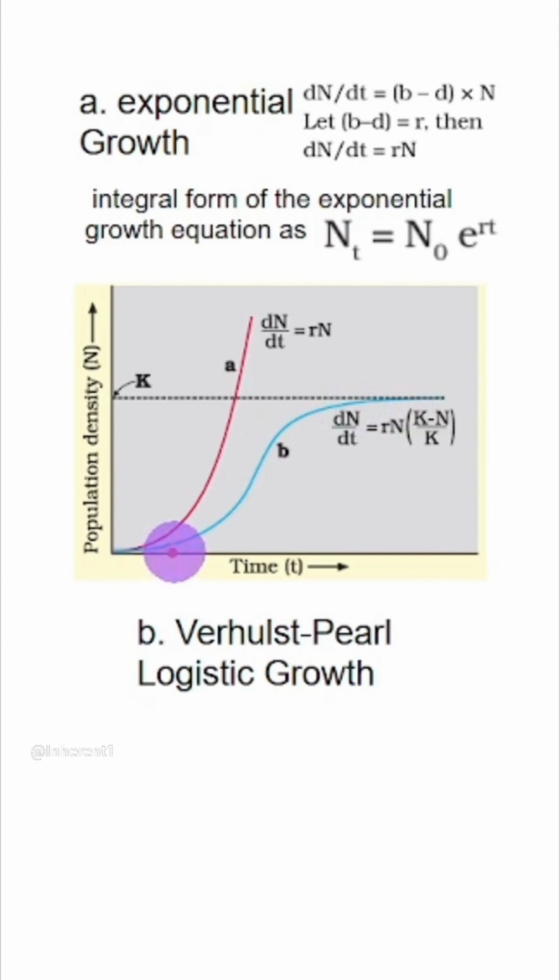And this growth curve is called Verhulst-Pearl logistic growth, or you can simply call it logistic growth. This is S-shaped, represented by this formula. On the other hand, we have this growth which is J-shaped. This is called exponential growth. It keeps on increasing, represented by this equation, and the same equation can be represented in integral form this way.